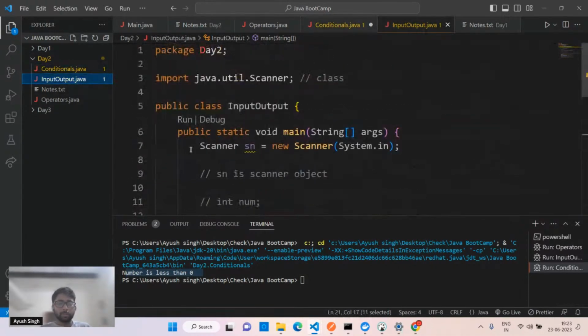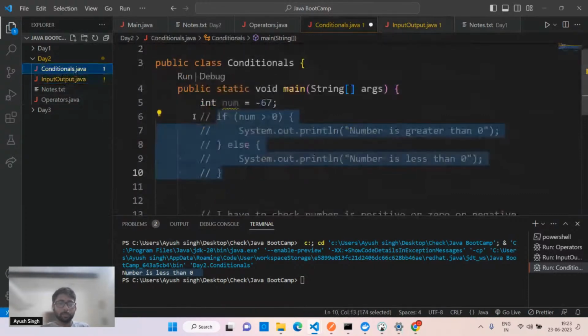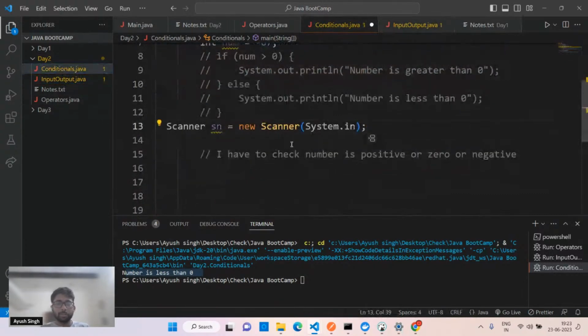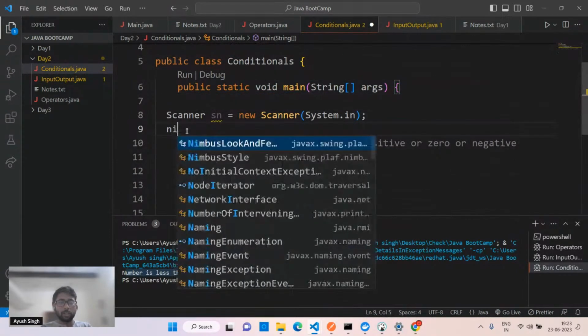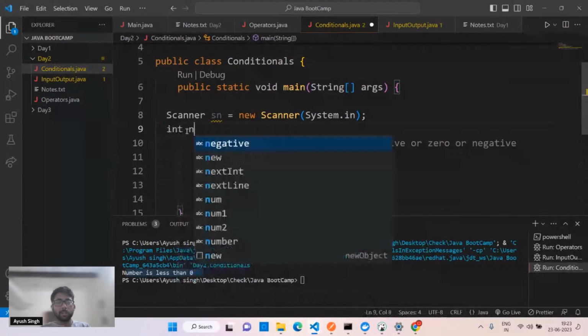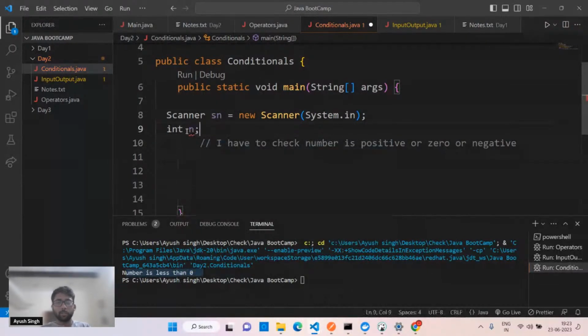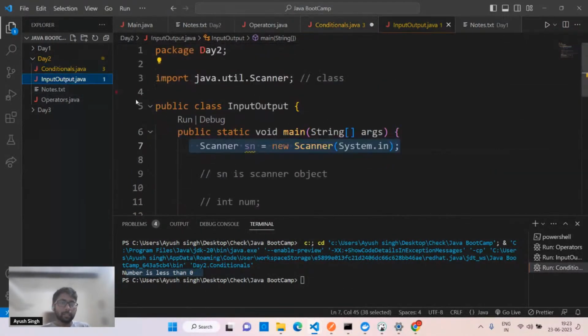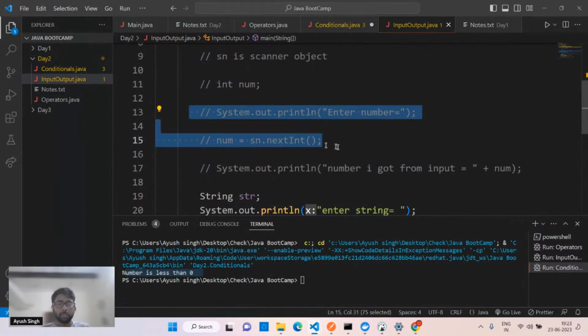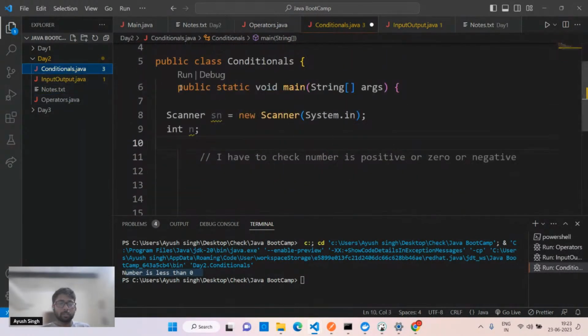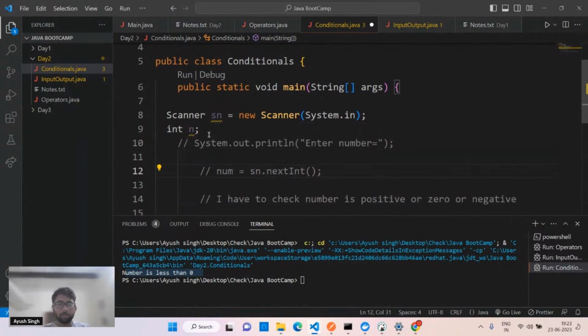I'll take the input. From here, simply take the input instead of hard coding. I'll remove all this part from now. I'll write int n, and in here we don't have anything. I'll take simply input like this: enter number, next int. It doesn't take much time, right?